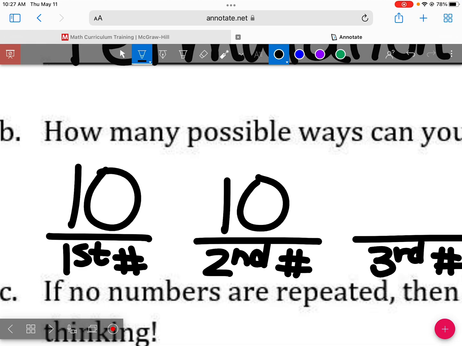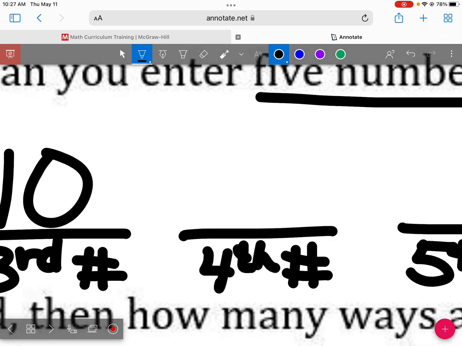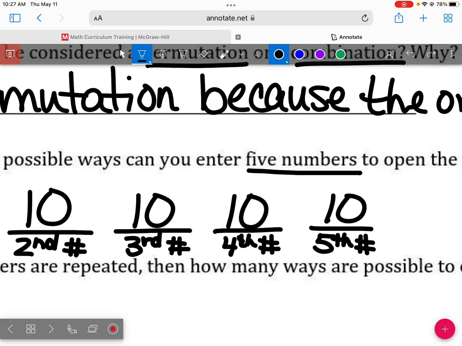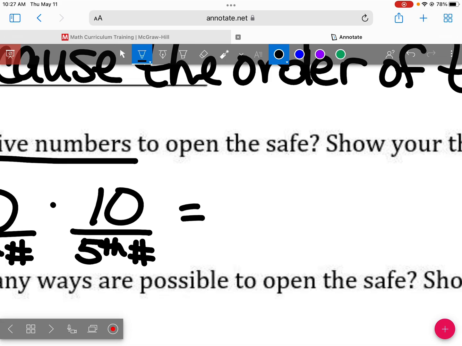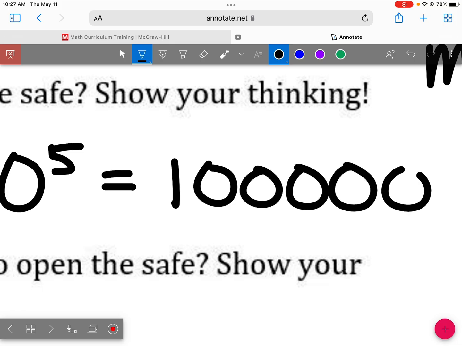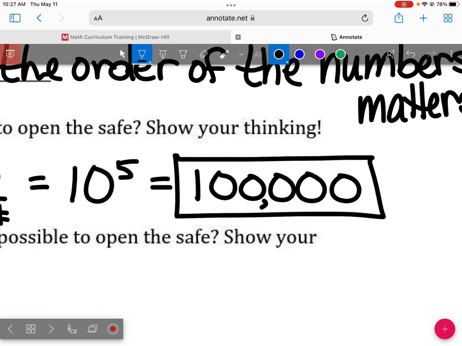How many choices do I have for the third number? 10. For the fourth number? 10. For the fifth number? 10. What do I do with all those? Multiply them. I'm multiplying 10 by itself 5 times. 1, 2, 3, 4, 5 zeros. So there are 100,000 different possible ways you could enter the 5 numbers to open the safe.